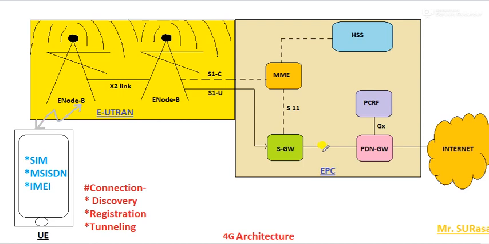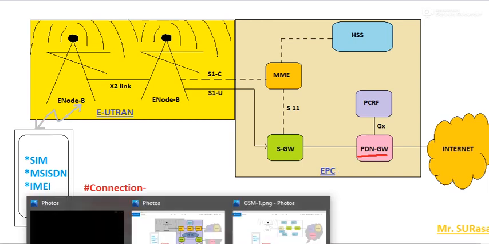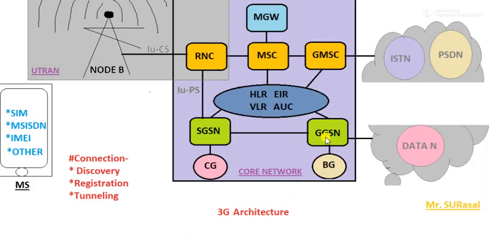Now the next one is the PDN gateway, that is, the packet data network gateway. Its function is very similar to the GGSN, the gateway GPRS support node, as we already learned while studying third generation architecture.